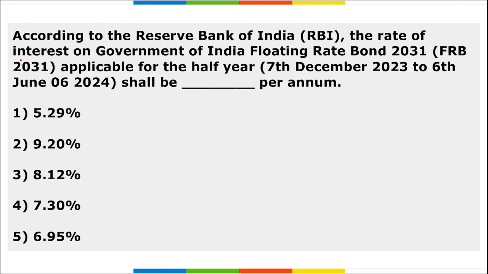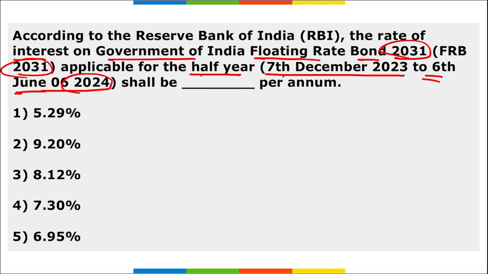Next, according to RBI, the rate of interest on the Government of India floating rate bond 2031, that is FRB 2031, applicable for the half year from 7th of December 2023 to 6th of June 2024 shall be dash per annum. So what will be the interest rate for that? It will be 8.12% per annum. Correct? Mark this. So friends, these were your important current affairs for the first week of December month.